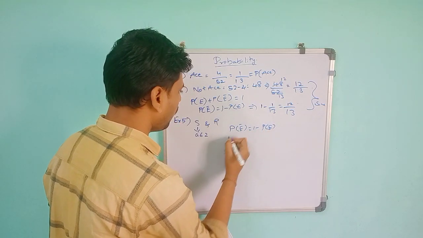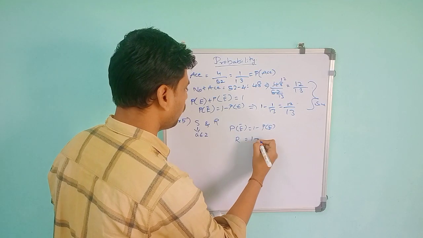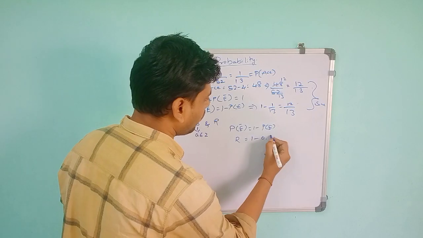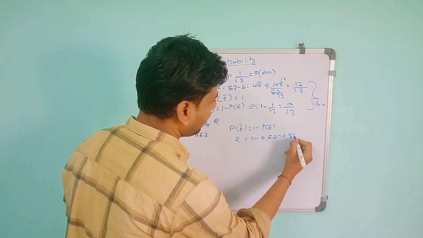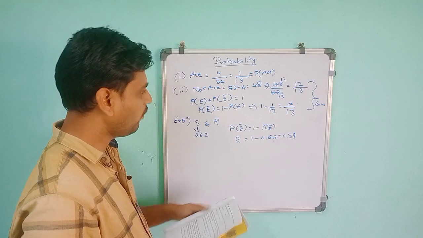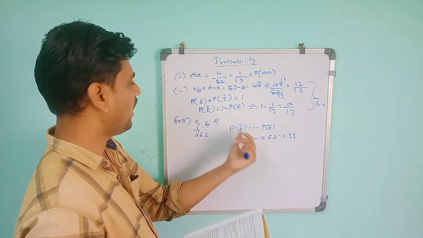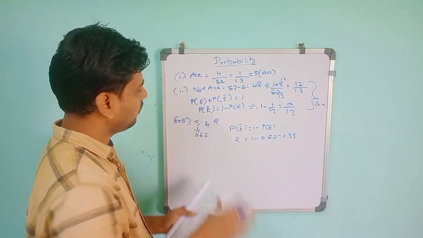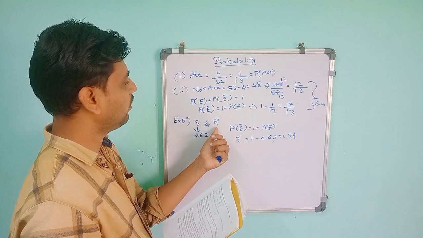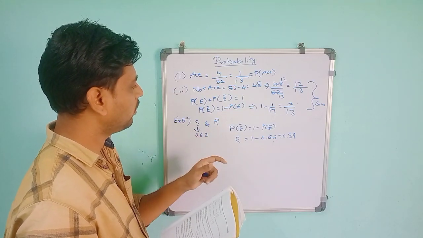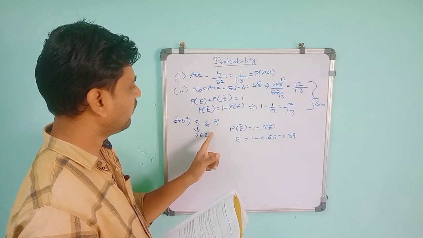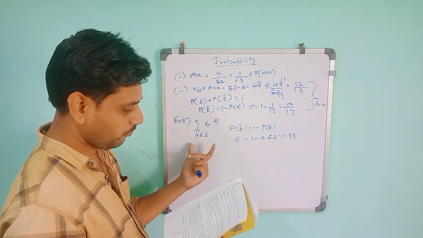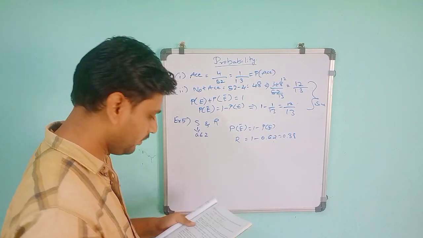If you apply this, P of E bar is Reshma here. So P of Reshma is equal to 1 minus 0.62. This will give you 0.38. So 0.38 is the winning probability of Reshma. Here R and S are complementary events. Why complementary? If this girl wins, the other will lose. So we get the probability of winning the match through the complementary.